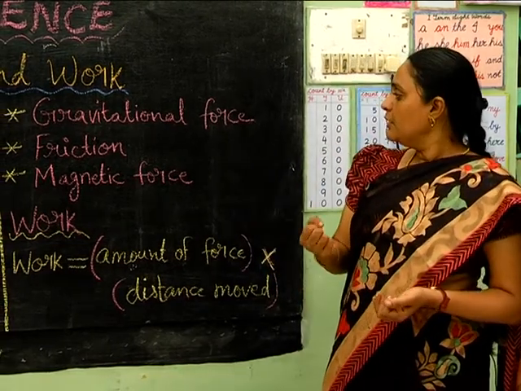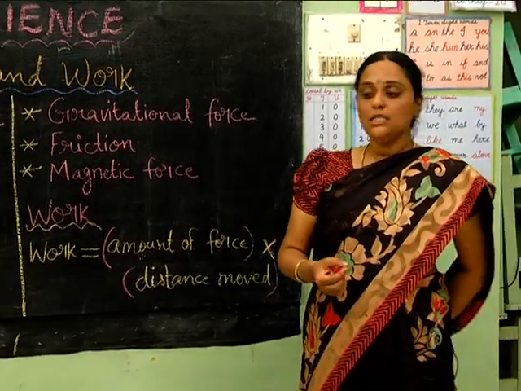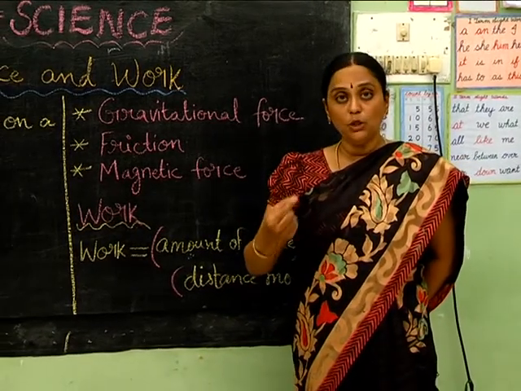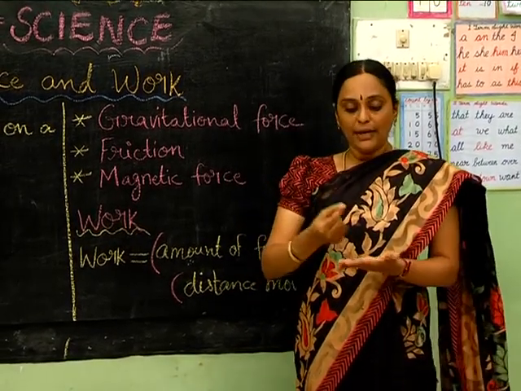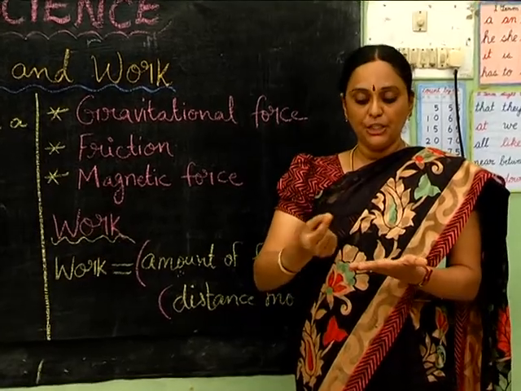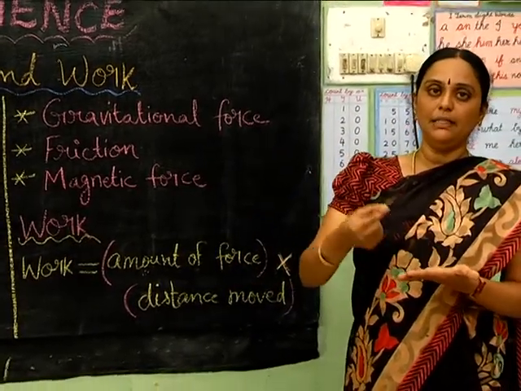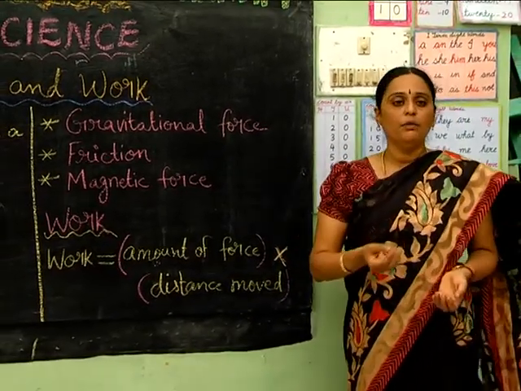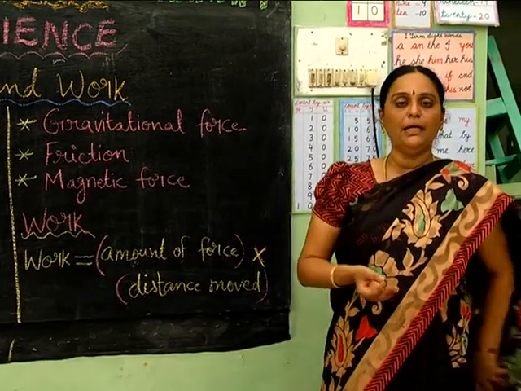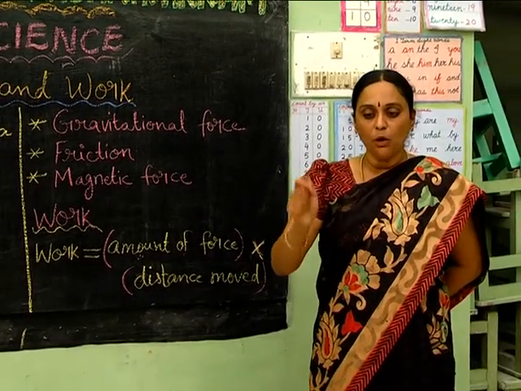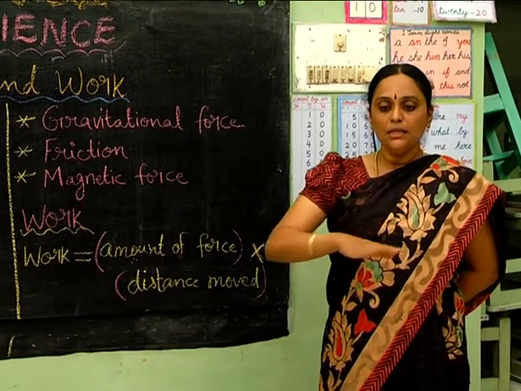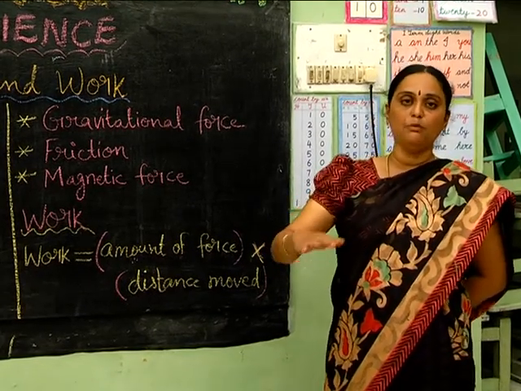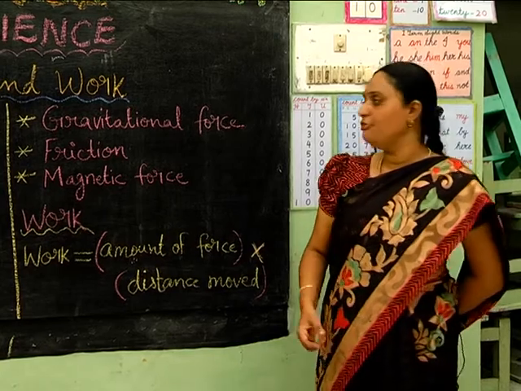And the other thing, friction helps us in day-to-day life. It is because of friction that we are able to hold a pencil. We are able to write on a paper because of friction between the surface of the paper and the pencil. And also, have you observed while playing carom board, you sprinkle powder often? Why do we do that? This powder makes the surface of the carom board smooth so that the coins move freely on it.